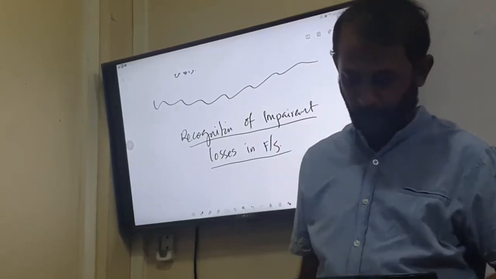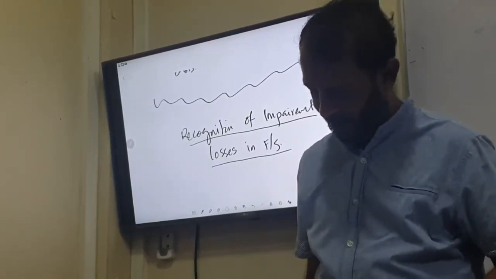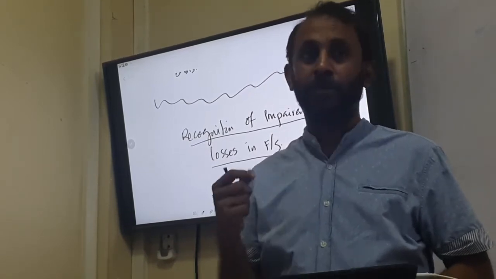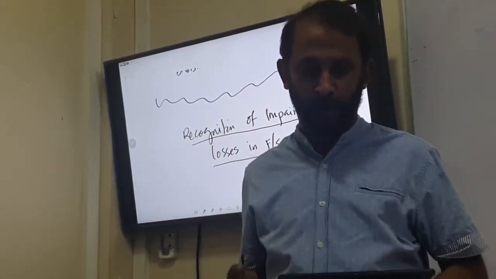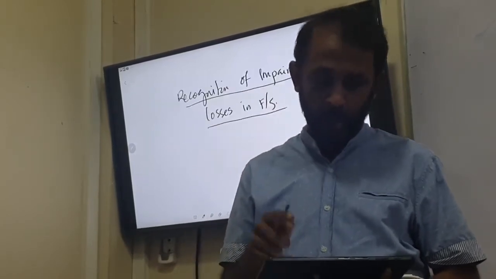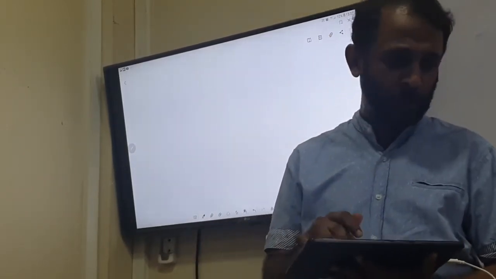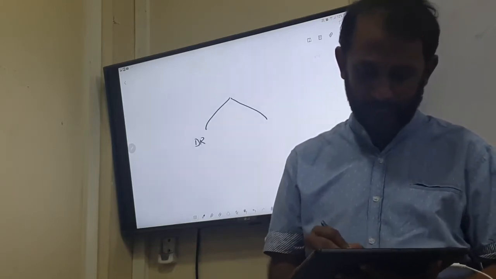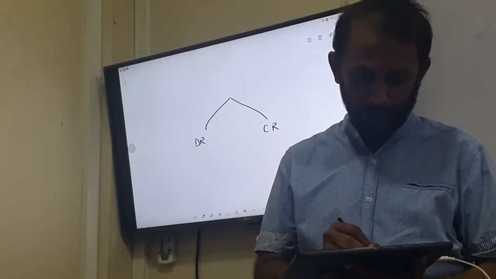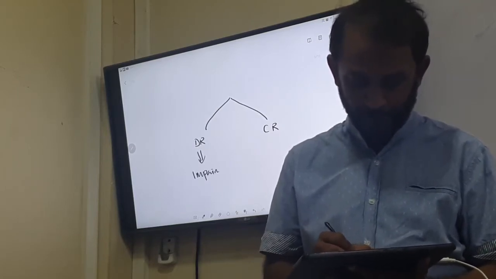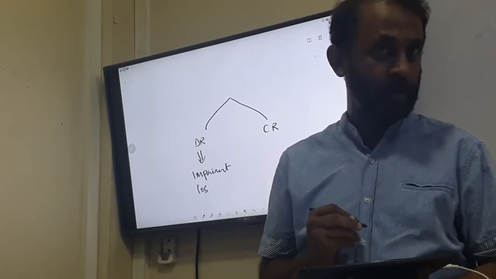Recognition of impairment losses in financial statement. So what we want to understand here is, according to IAS 36, how are we going to deal with this impairment loss? There are two sides, we need to think about the double entry. We need to have a debit and a credit. Debit will be, we will be recognizing impairment loss.